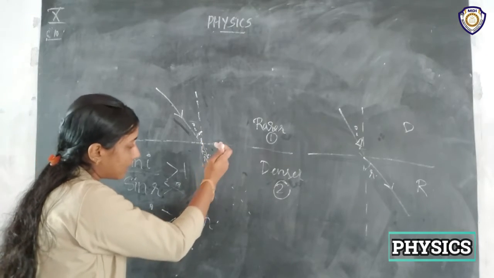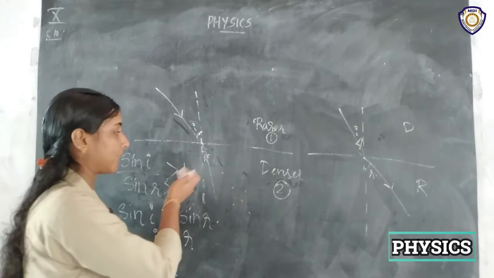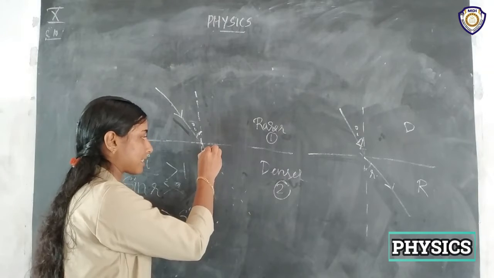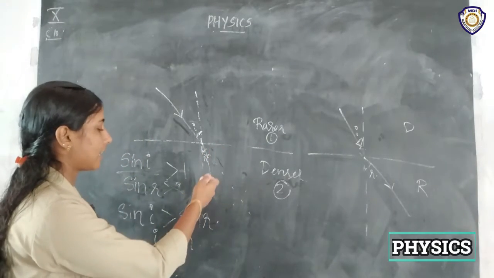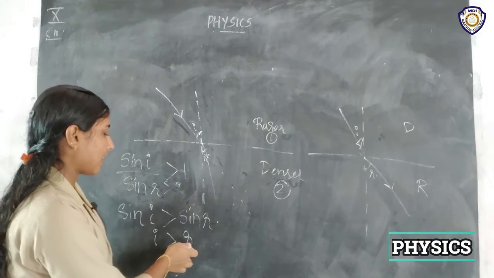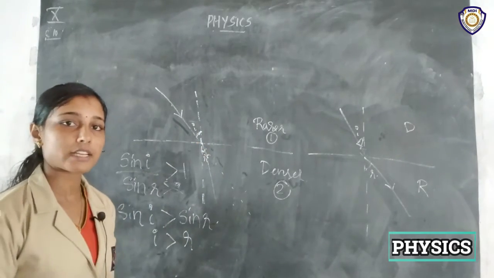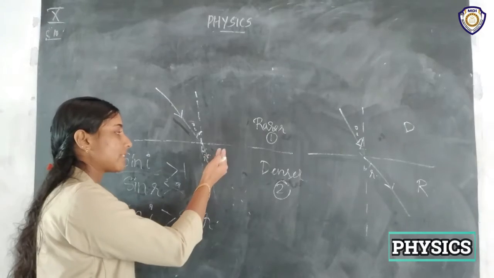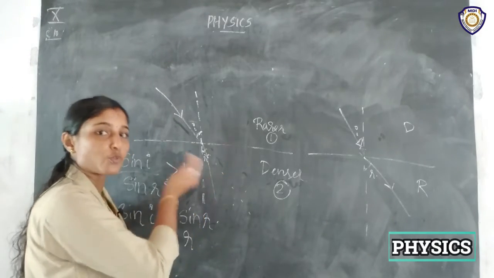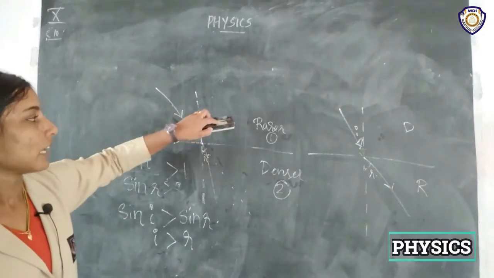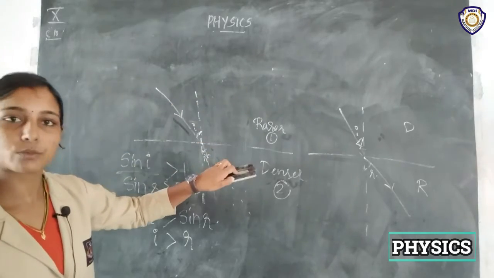That is, it bends towards the normal. That means this angle decreases, right? That is, I is greater than R, or we can say R is smaller than I. That is, the refracted angle is smaller than the incident angle. That means the refracted ray bends towards the normal, in the case of light traveling from a rarer medium to a denser medium.